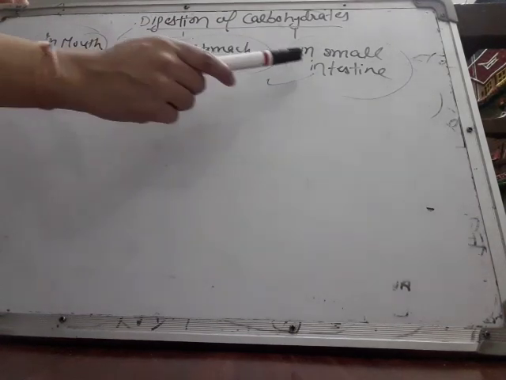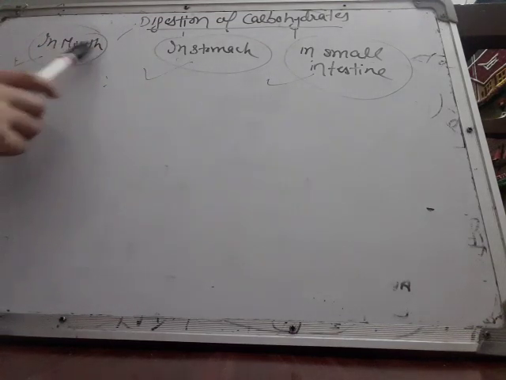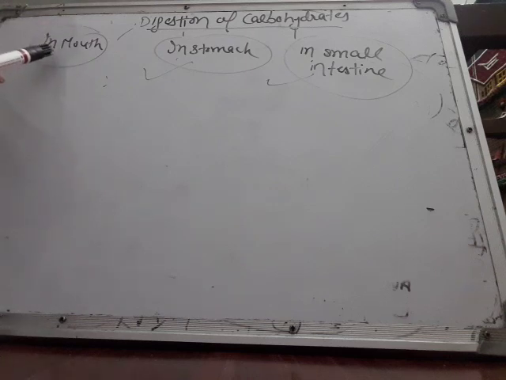All the nutrients are completely digested in the small intestine. In the other two organs, they are partially digested. So let us study what happens to the carbohydrates in the mouth. How are they digested in the mouth?